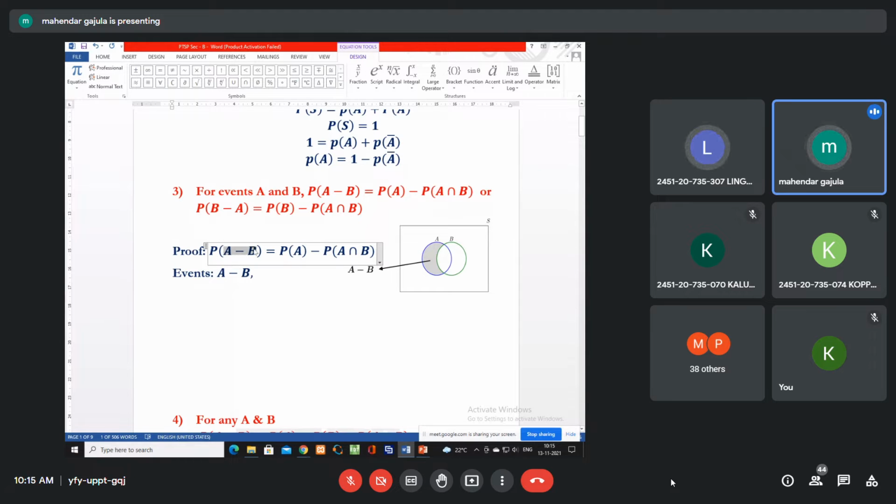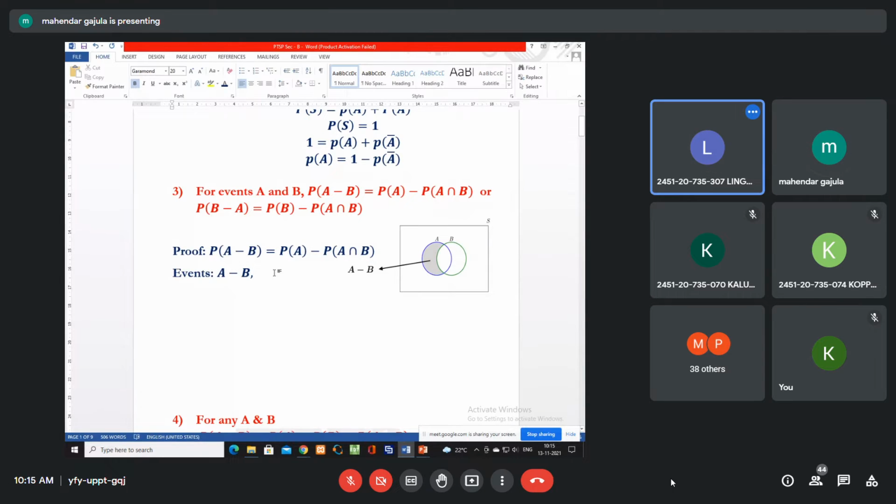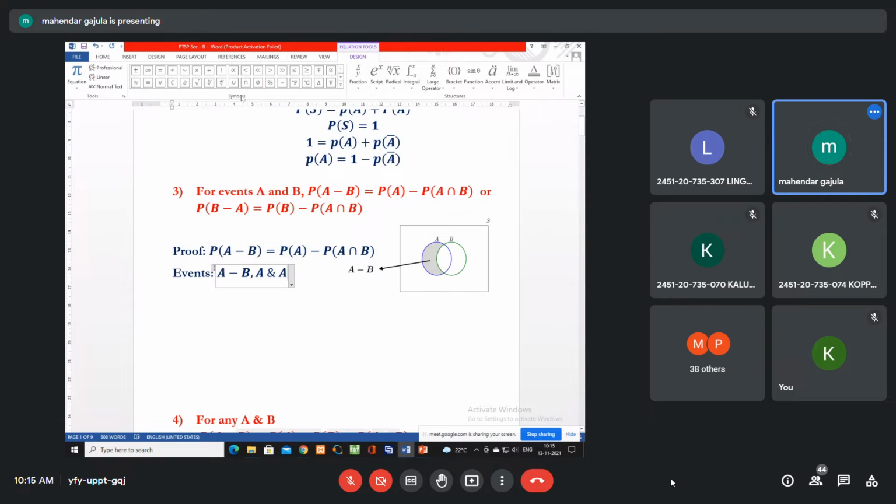Probability is applied on A minus B. So A minus B is one event. A is one event. A intersection B. Okay, these are the events. Now can someone give me the relation among these three?